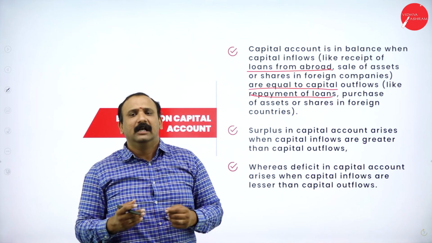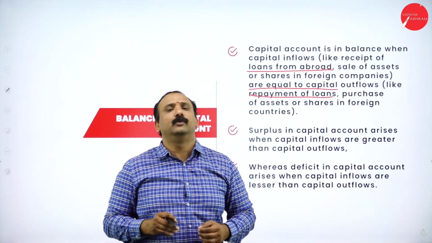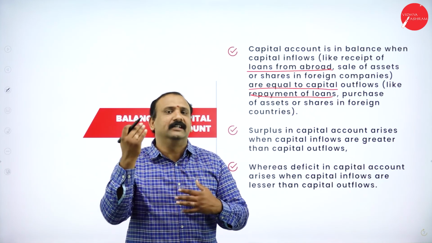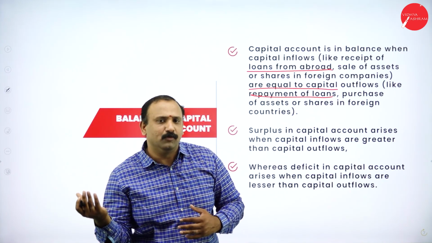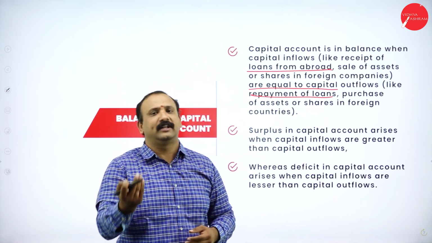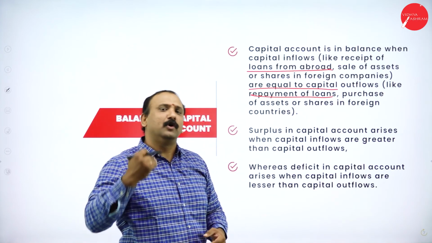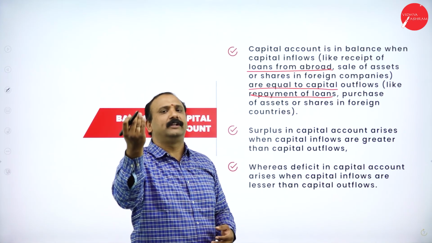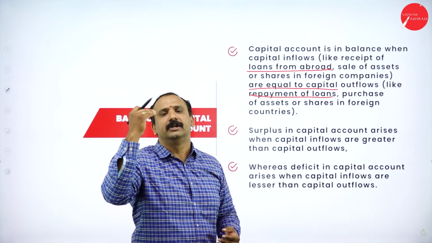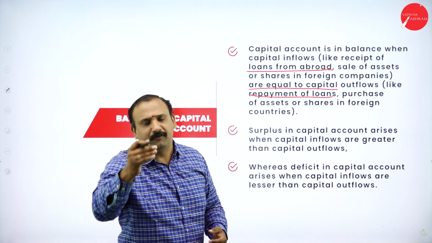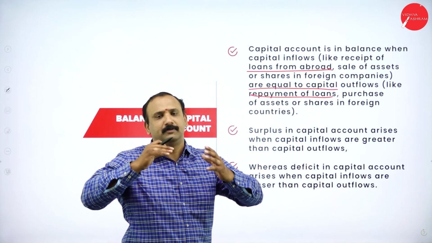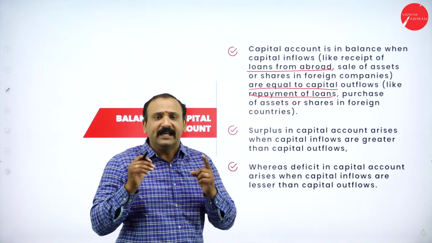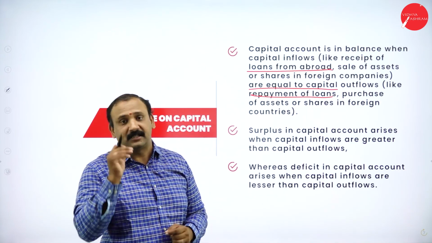Now, for example, when you are trading with your capital account, you will get a lot of receipts. You might get income from abroad, a lot of people sending you money from abroad, you are selling your assets, you are selling the bonds, you are selling the shares of those foreign companies. So automatically India would get a lot of money in terms of euros, dollars, or dinars or yens or whatever foreign currencies we are dealing with. But at the same time, India is also repaying back its debt. That's a very important concept.